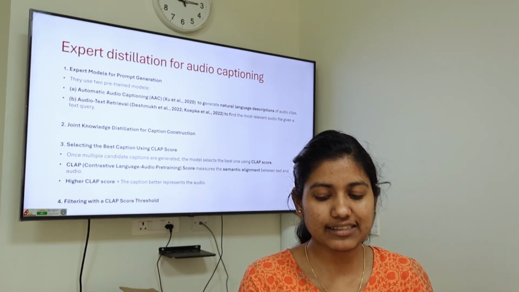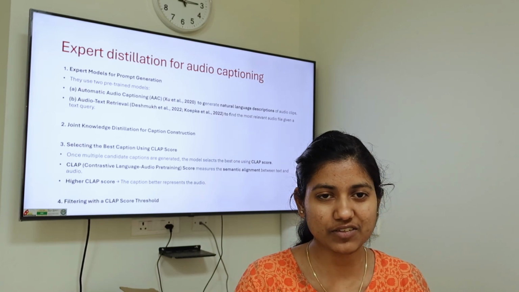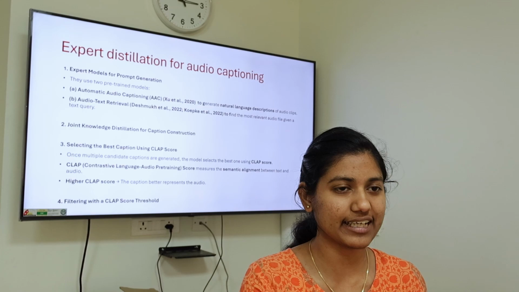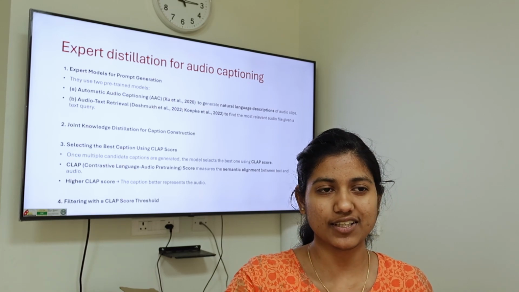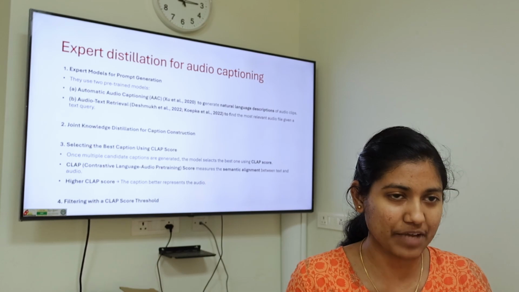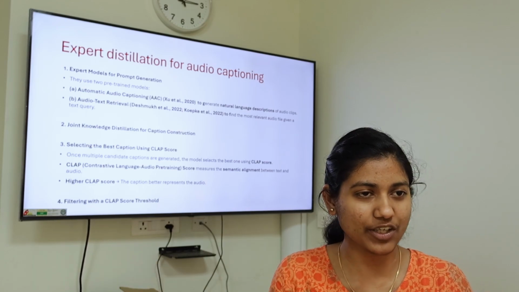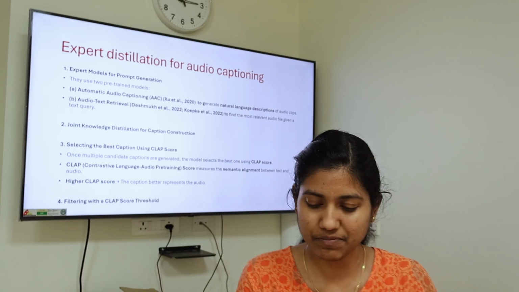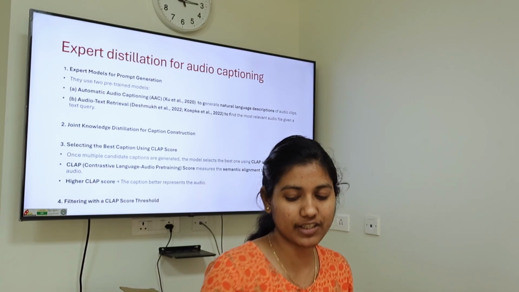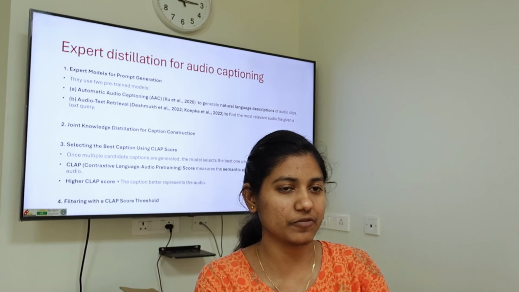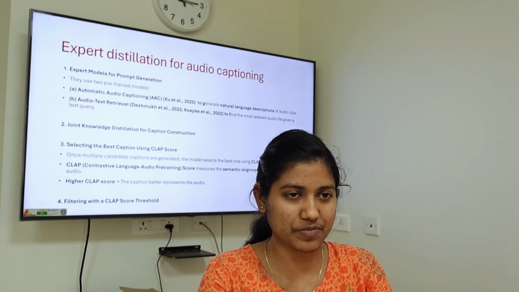Since they want the best captions, they used both of them. With the first model, they get the audio's captions. The second model then uses that caption to retrieve the audio. Then they match whether it's the same and use a trade-off between them. And then using joint knowledge distillation for both of them, they come up with the text captions.